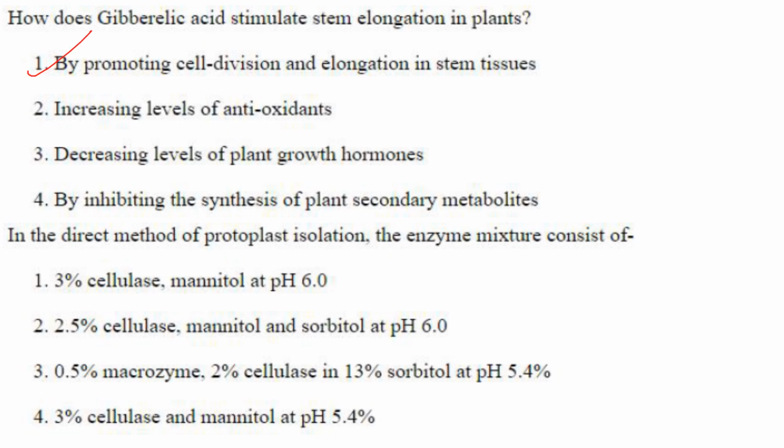Answer is option 1. In the direct method of protoplast isolation, the enzyme mixture consists of... So only in one option macerozyme is given, but we will read the whole thing. 0.5% macerozyme, that is option 3, 2% cellulase in 13% sorbitol at pH 5.4. So that's correct. Answer is option 3.